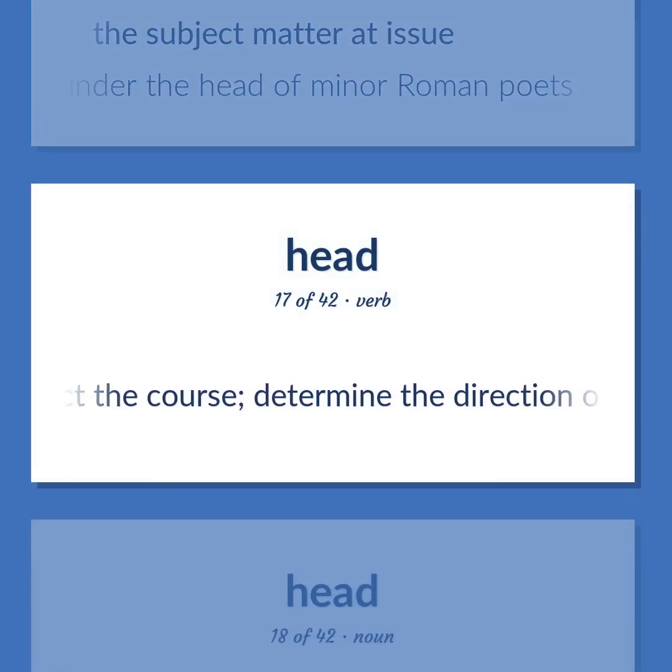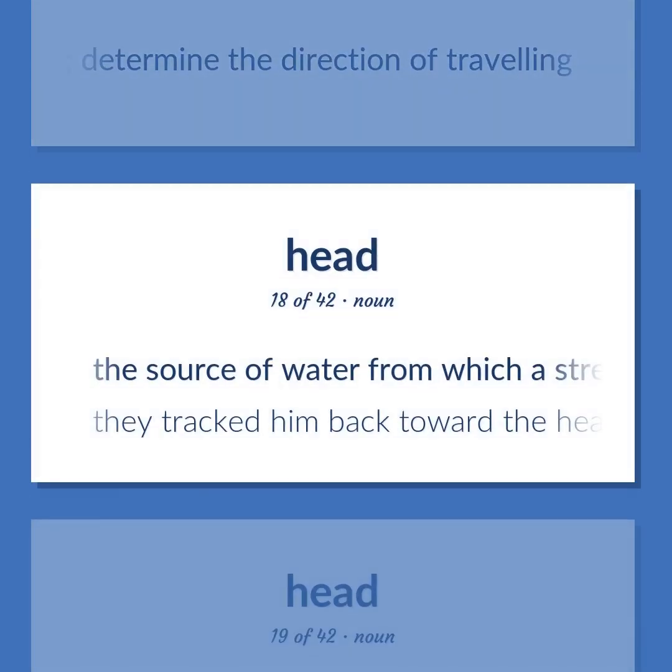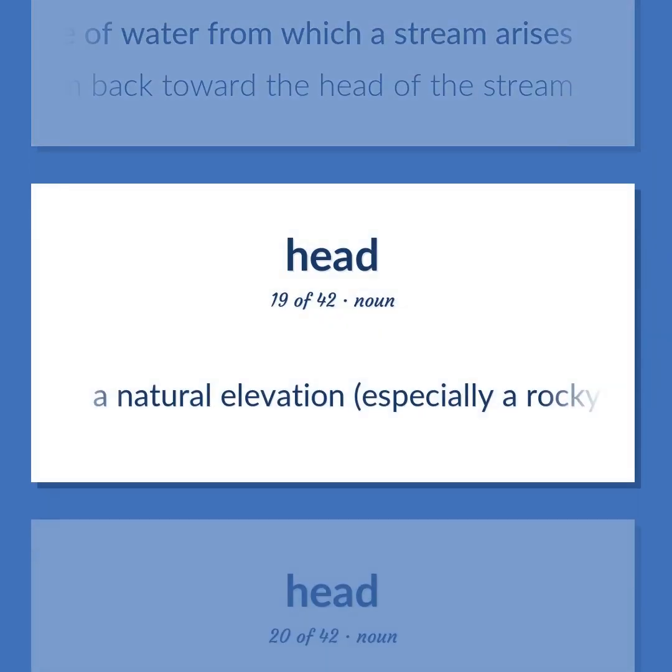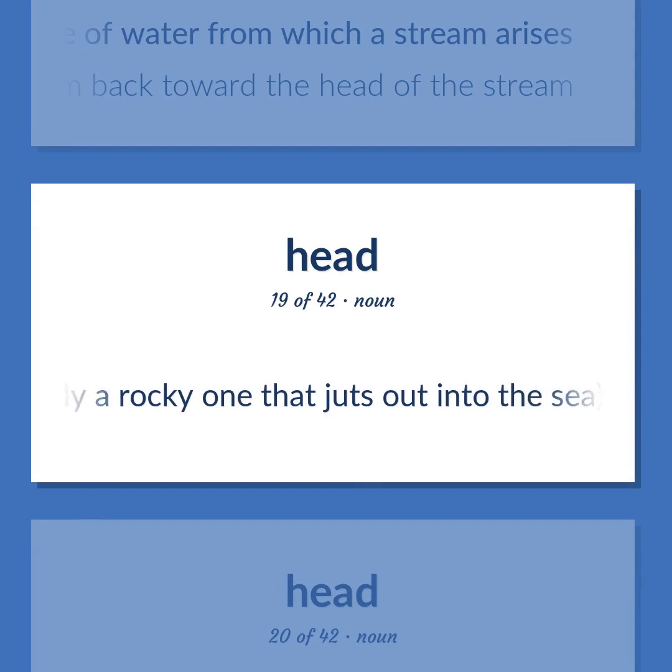Direct the course. Determine the direction of traveling. The source of water from which a stream arises. They tracked him back toward the head of the stream. A natural elevation, especially a rocky one that juts out into the sea.